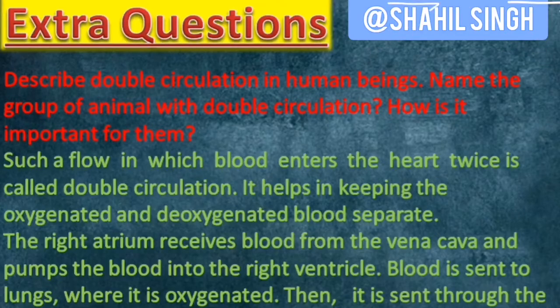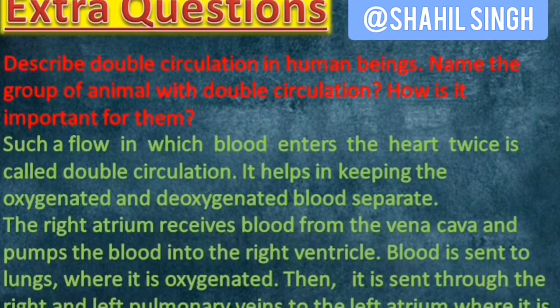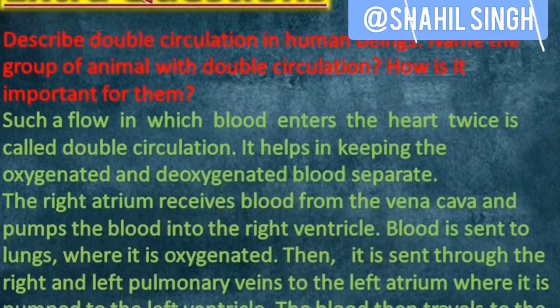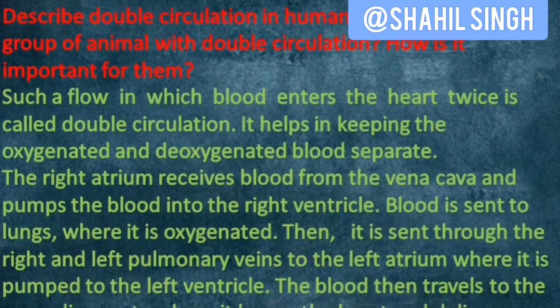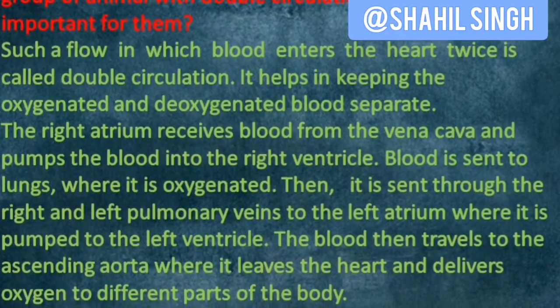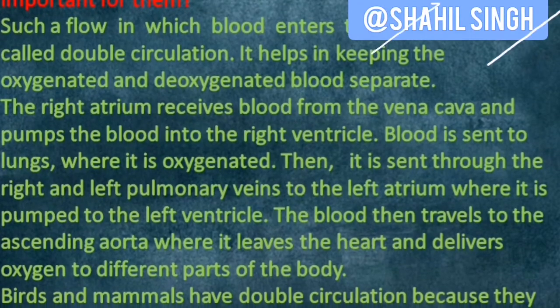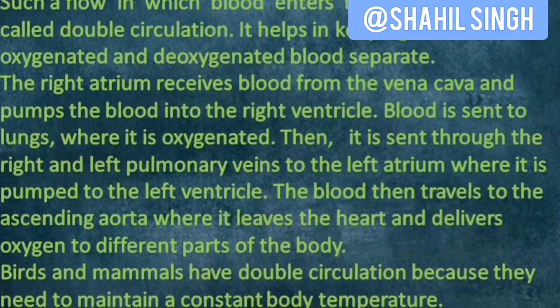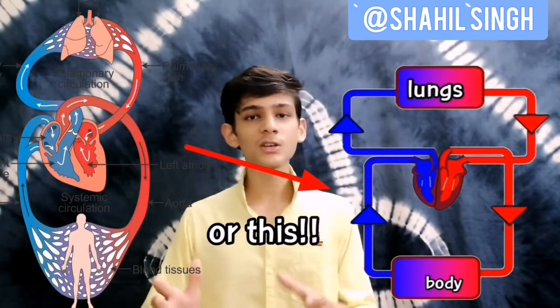The right atrium receives blood from the vena cava throughout the body and pumps the blood into the right ventricle. Blood is sent to the lungs where it is oxygenated. Then it is sent through the left pulmonary veins to the left atrium, where it is pumped to the left ventricle. The blood then travels to the ascending aorta, where it leaves the heart and delivers oxygen and nutrients throughout the body. Birds and mammals are the group of animals which have double circulation because they need to maintain a constant body temperature. Now you may also make this diagram because biology is all about diagrams.